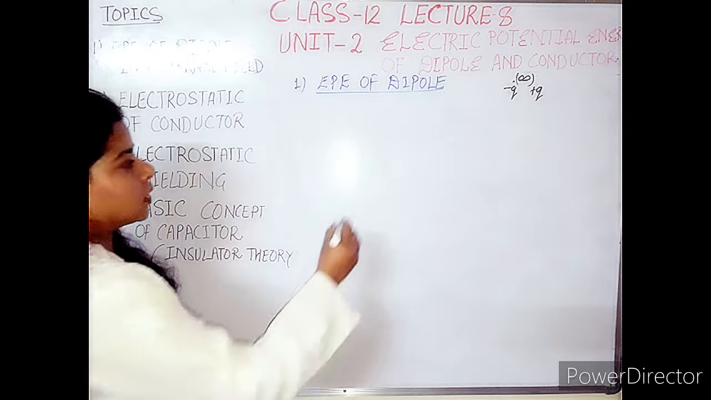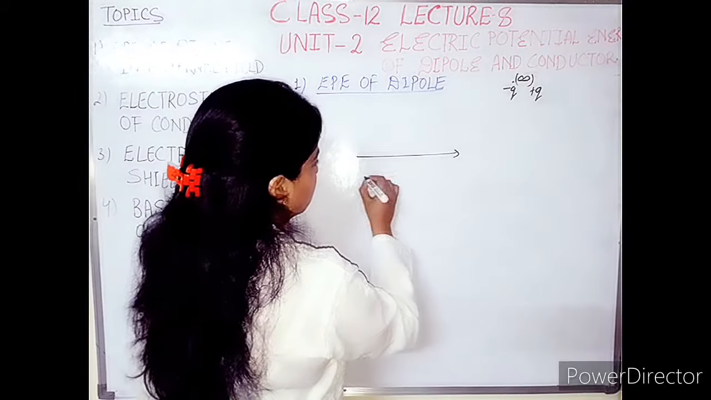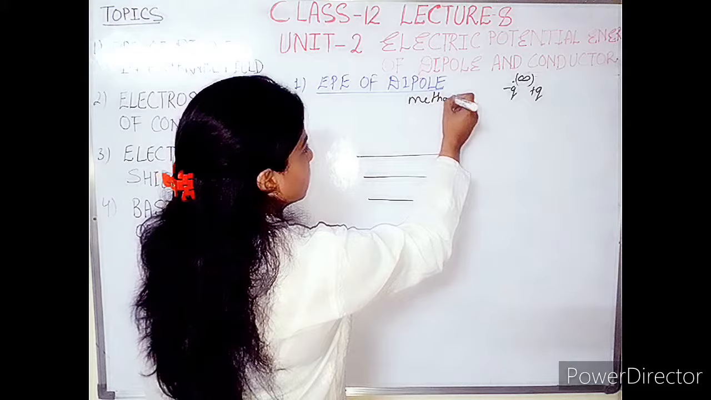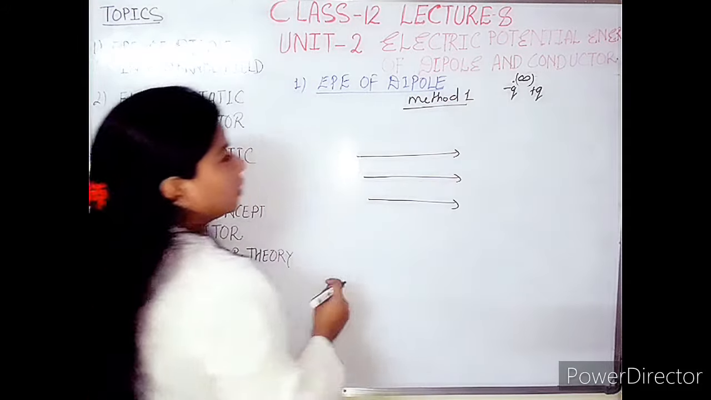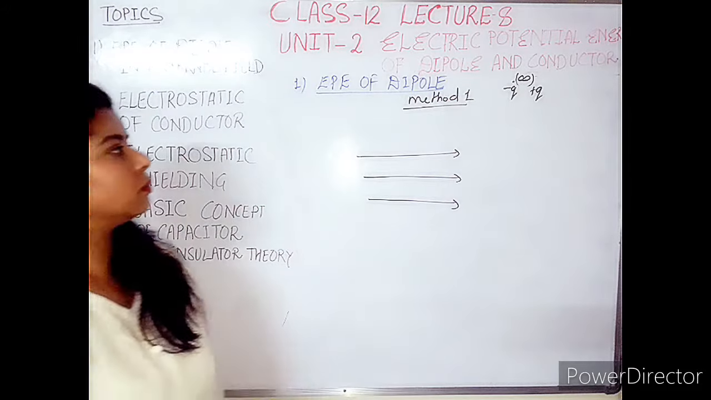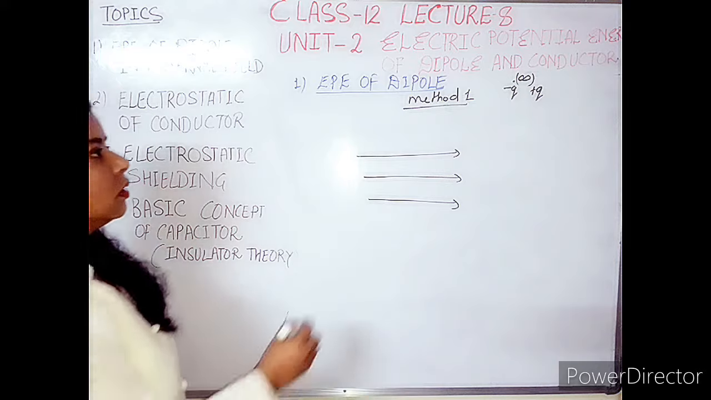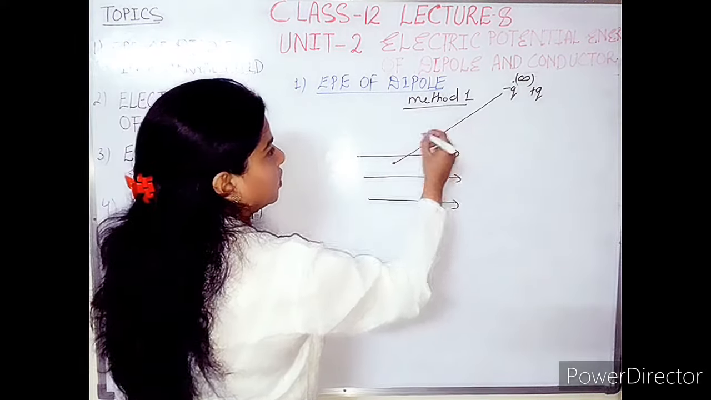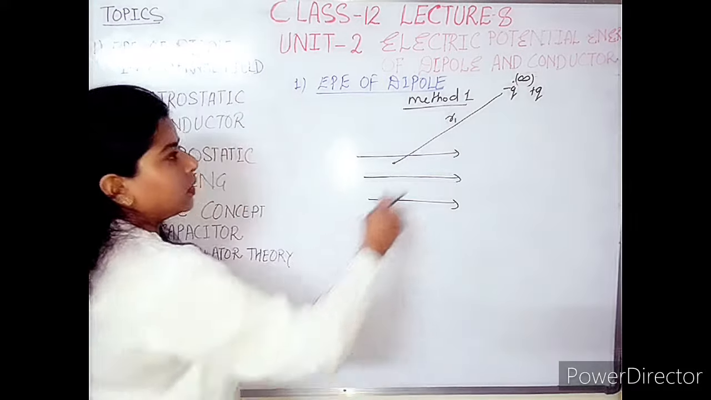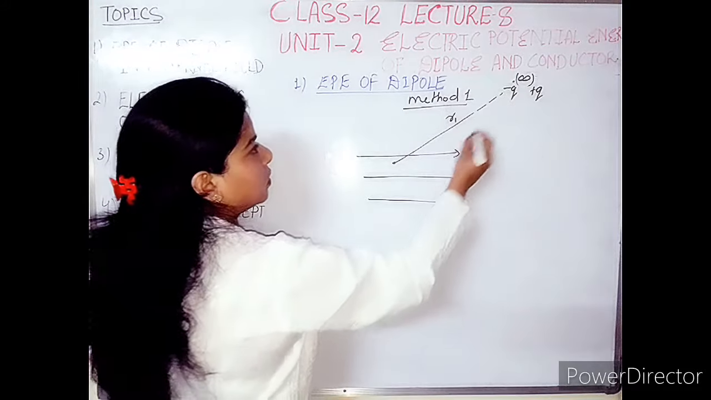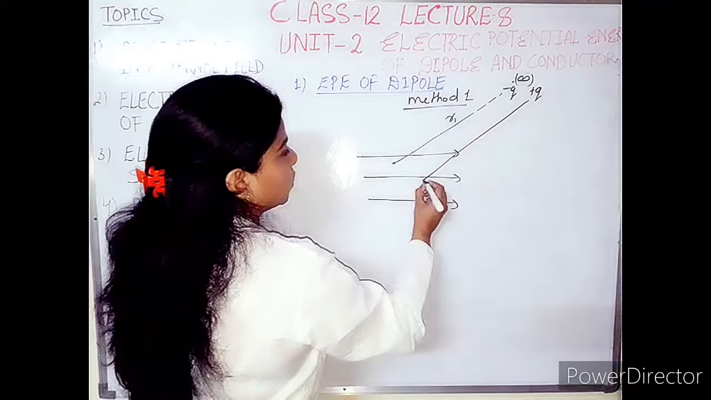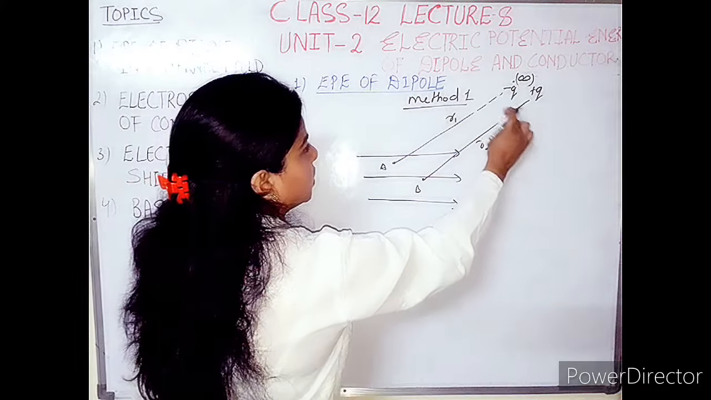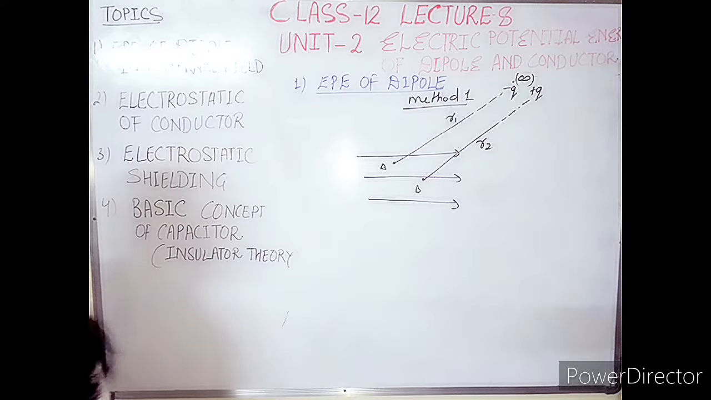So if we take the case of method number 1, earlier we have discussed method number 2. This is method number 1. So this minus Q charge will enter into the field, and let the distance traveled by the charge be R1. Plus Q charge enters into the field. This is position A, position B, and the distance traveled by plus Q charge is R2.